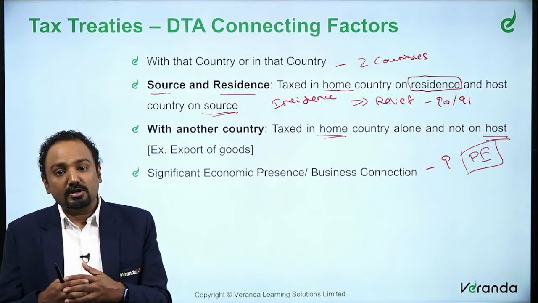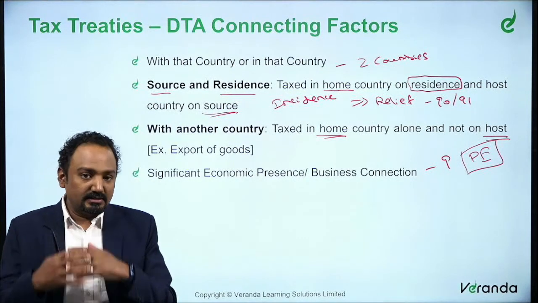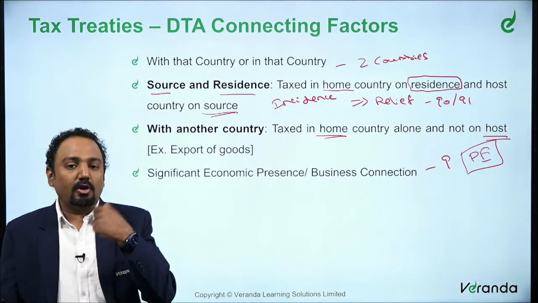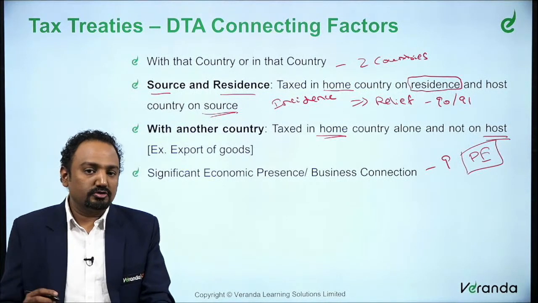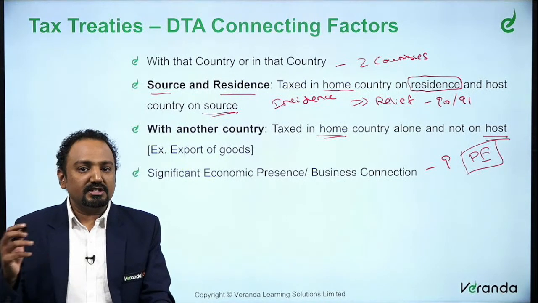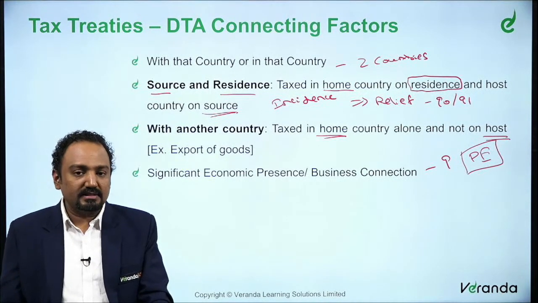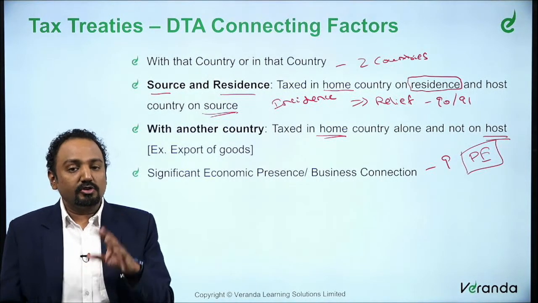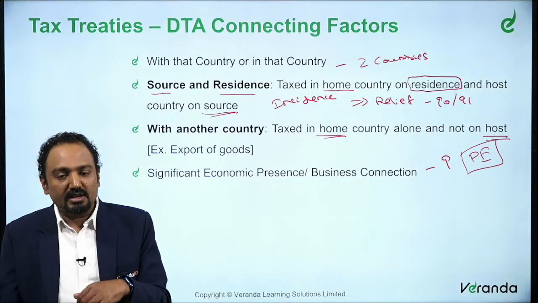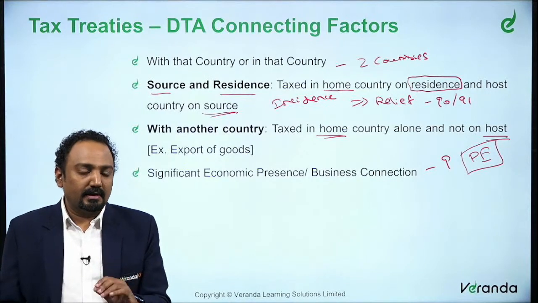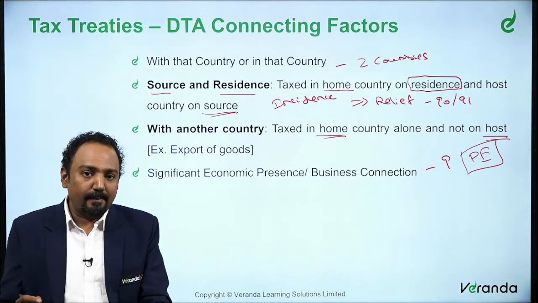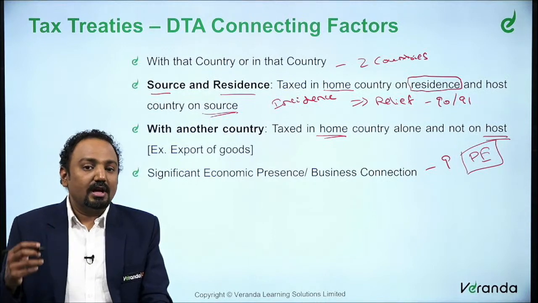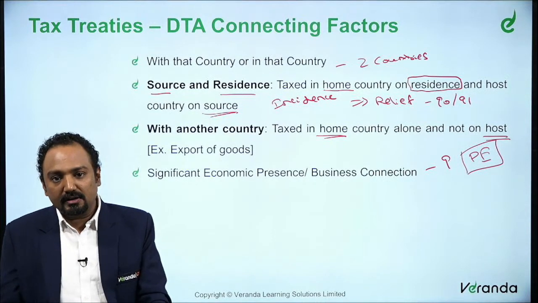So what happens because of this? The tax arises in the source country. The source country also will say pay tax here. So if a particular transaction is deemed to accrue or arise in India, the Indian government will say, see, you have had a business connection here, you have had a significant economic presence here, so please pay the taxes in India. This is what will happen. So it gives rise because there is a source in that particular country.